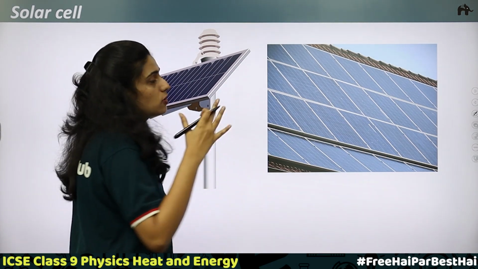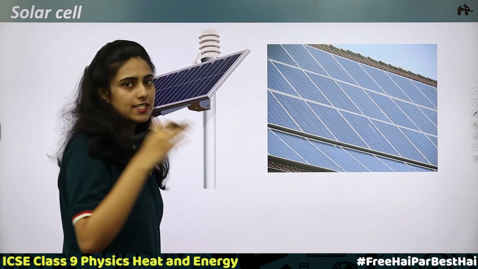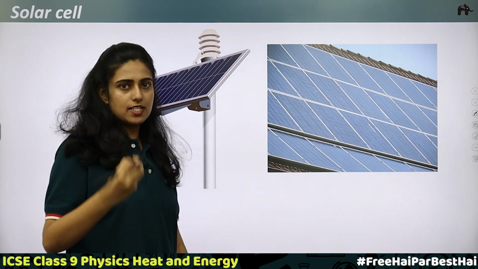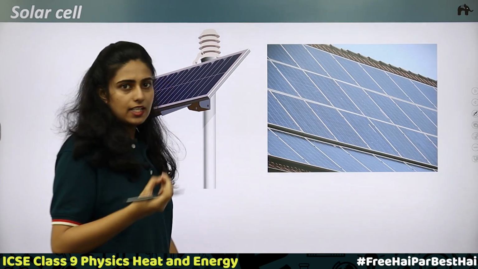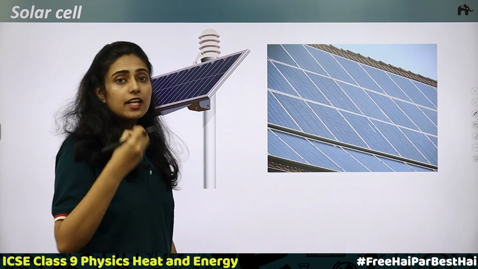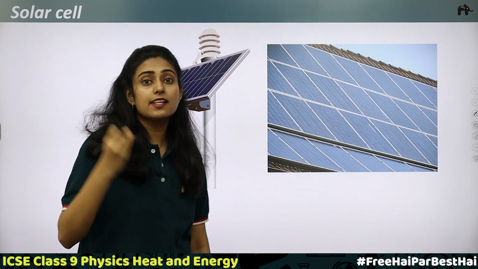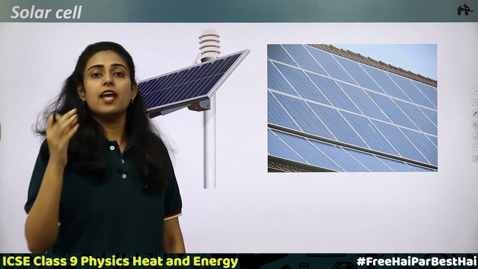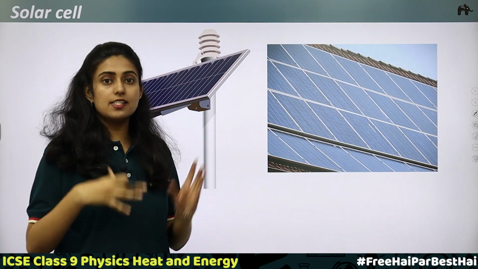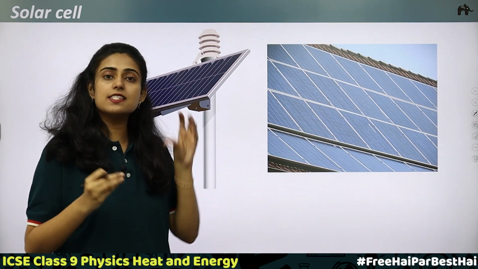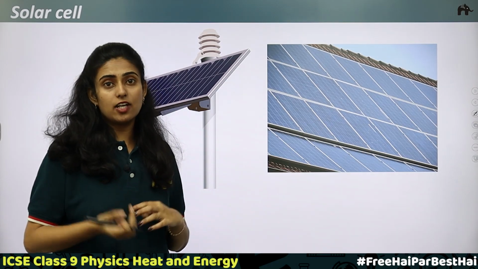Semiconductors are devices which show properties of both metals and non-metals. They are intermediate between metals and non-metals. When you speak about conductivity, the conductivity of metals is the highest and it is the lowest in case of insulators. The conductivity of a semiconductor is less than that of metals and greater than that of insulators.